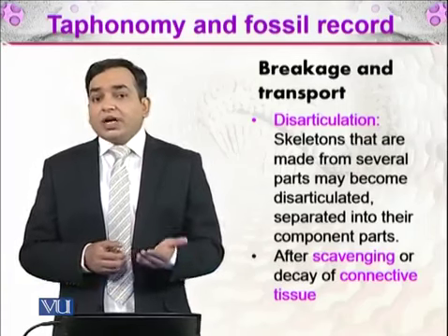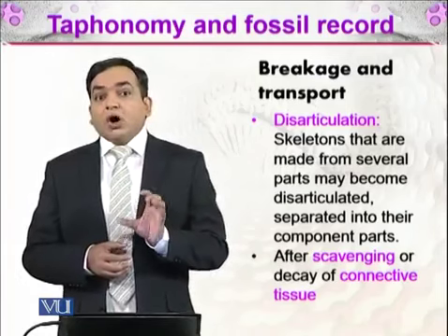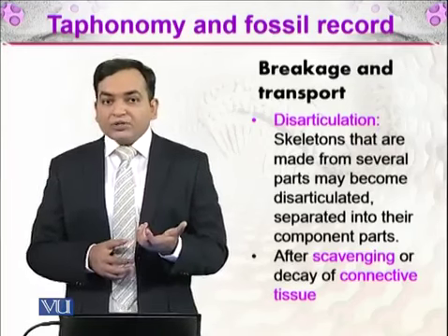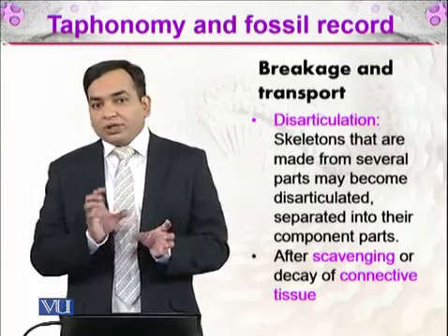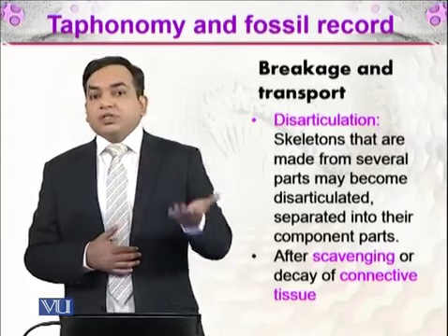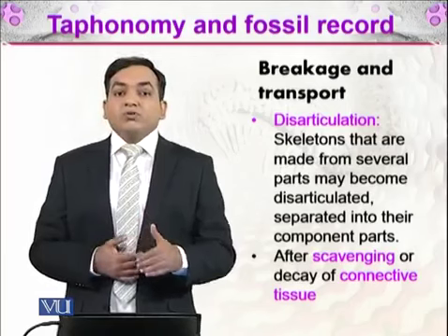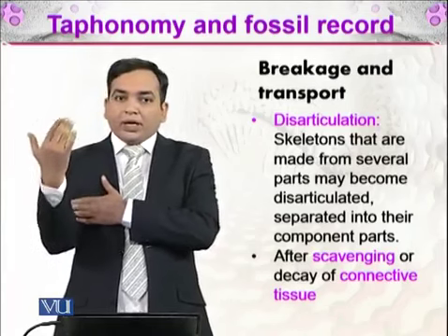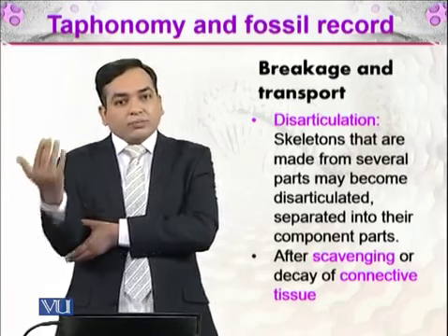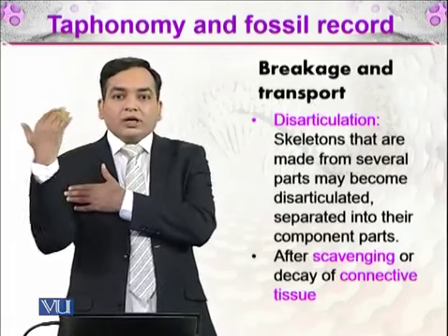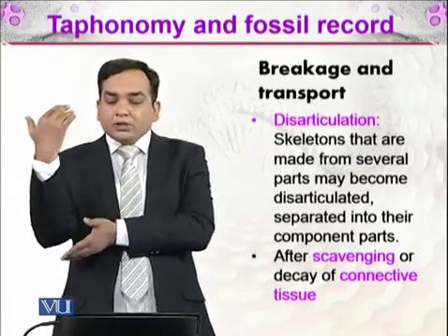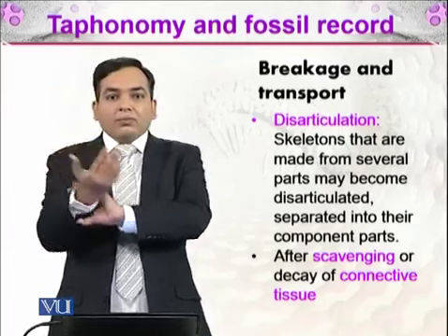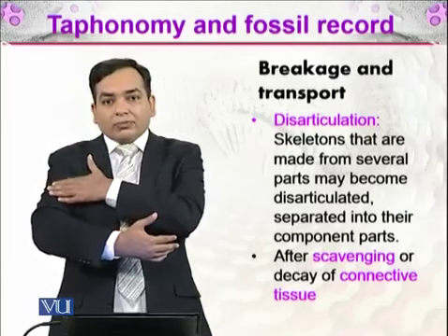Wherever the word dis comes, that means away, right? It means the opposite of what is coming next. It is a prefix, and if any word comes after it, that means it is the opposite of that. So disarticulation is the opposite of articulation. Articulation is, for example, if I am moving my arm, my forearm is articulating with my arm. This is the articular joint. So disarticulating means this part of the arm is separated from this part of the arm.